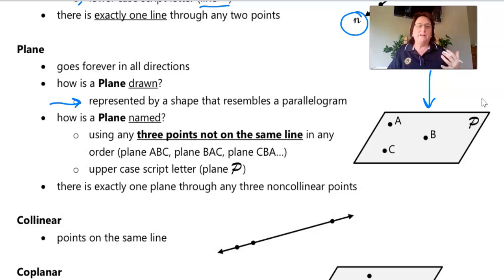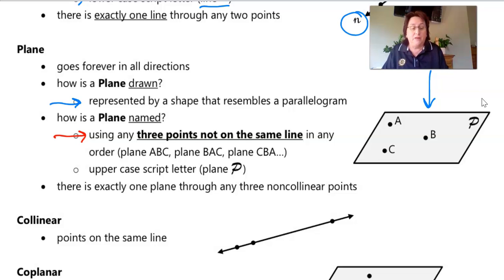So typically when we talk about a plane in geometry, we're going to talk about the plane of the space that we're dealing with. Like right now, a plane that's in front of me is my table. The top of the table is considered part of a plane. Okay? All right, now, when you name a plane, you use any 3 points not on the same line.